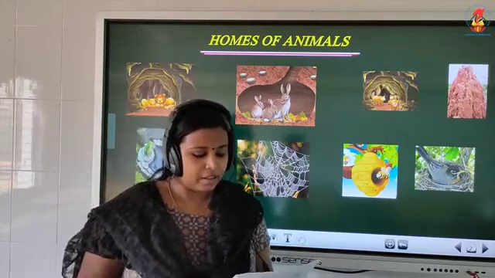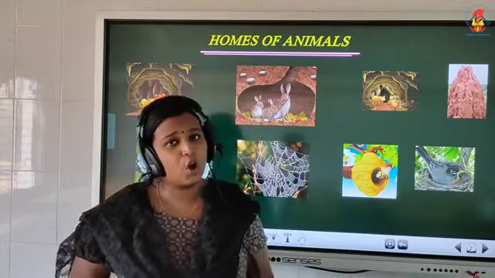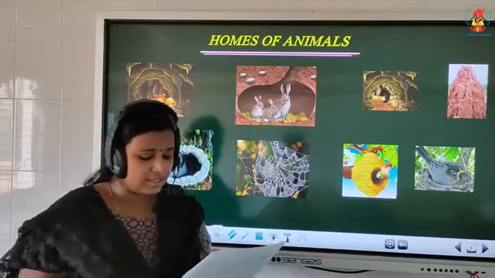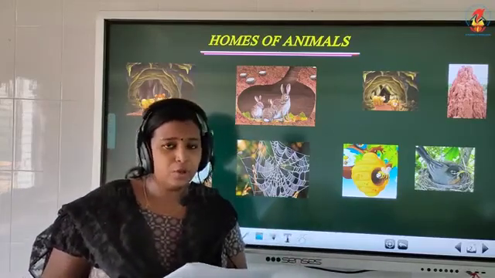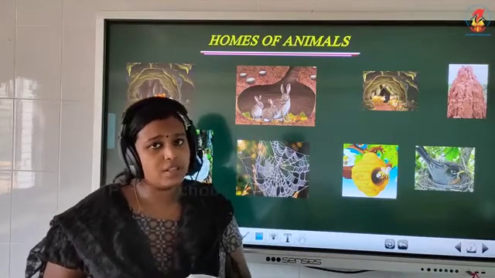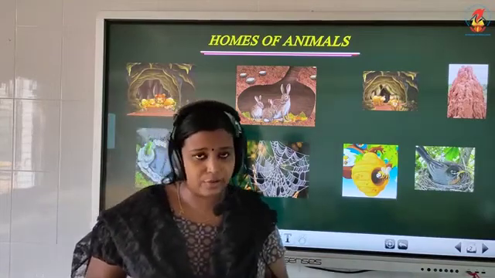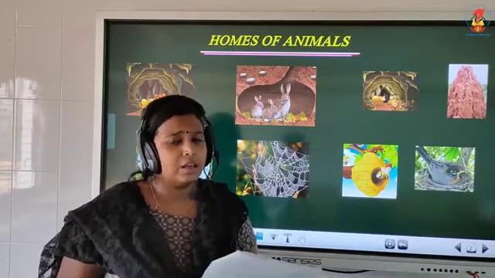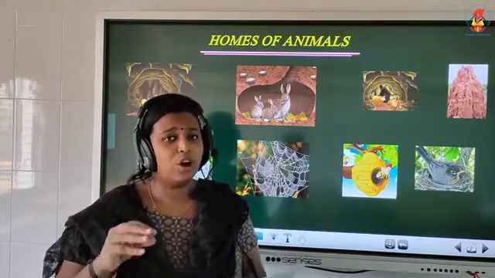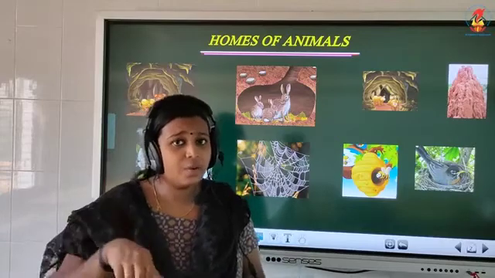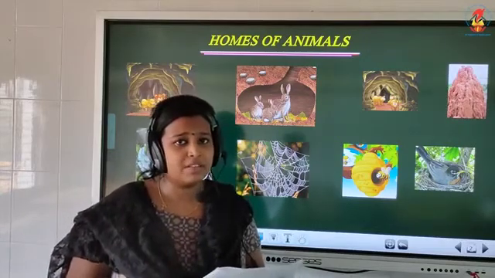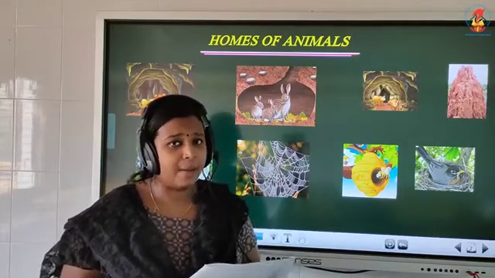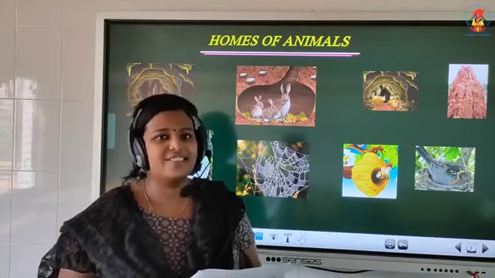Examples like crocodile, tortoise, frog, etc. So in the last paragraph, some animals like fishes, frogs, turtles, crabs, you can see them in ponds, lakes, rivers, sea, etc. But here some animals live both on land as well as in water. Can you name some examples? Yes, crocodile, frogs, crab, turtles, etc.